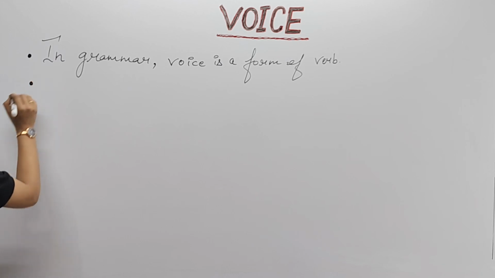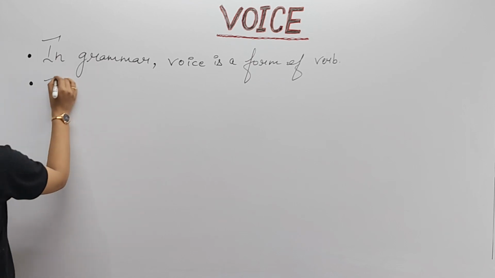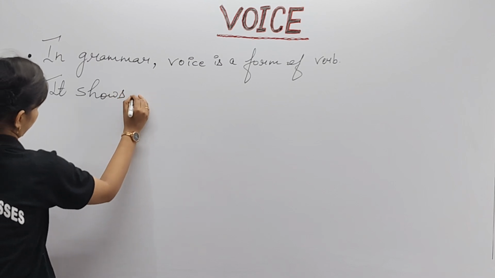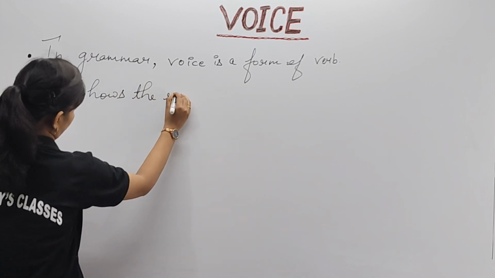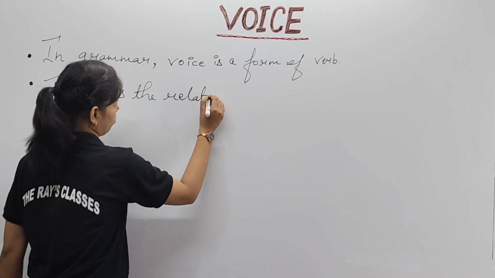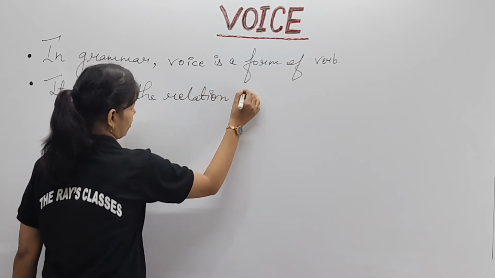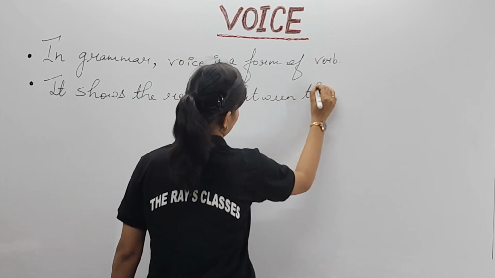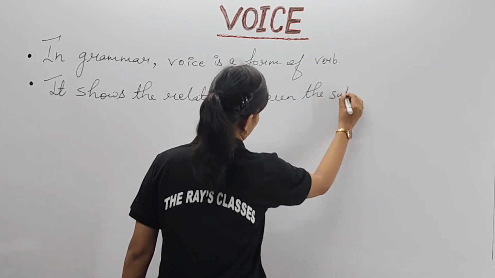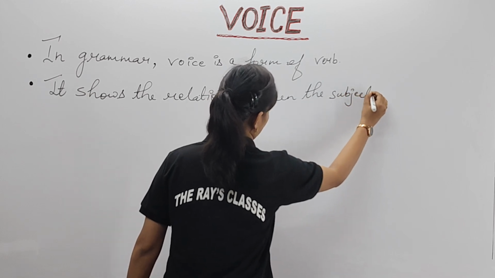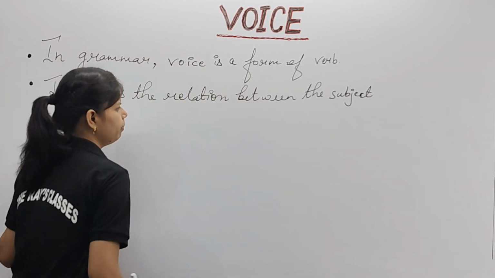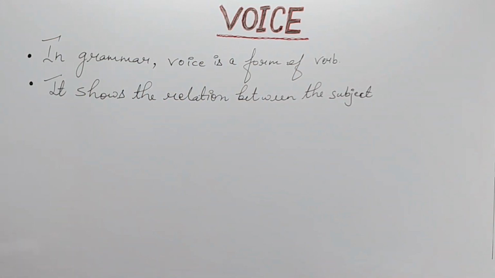It shows the relation between the subject and the action in a sentence. Clear, no? In which, what relation does it show? It shows the relation between the subject and the action.